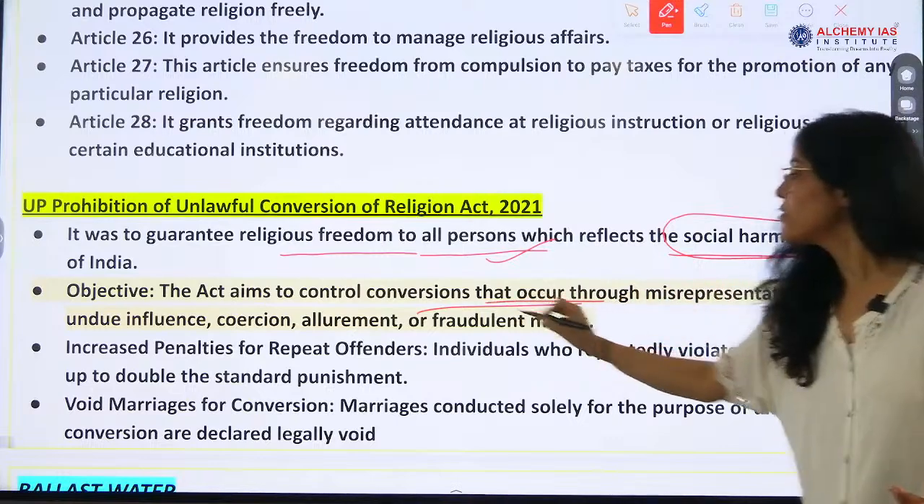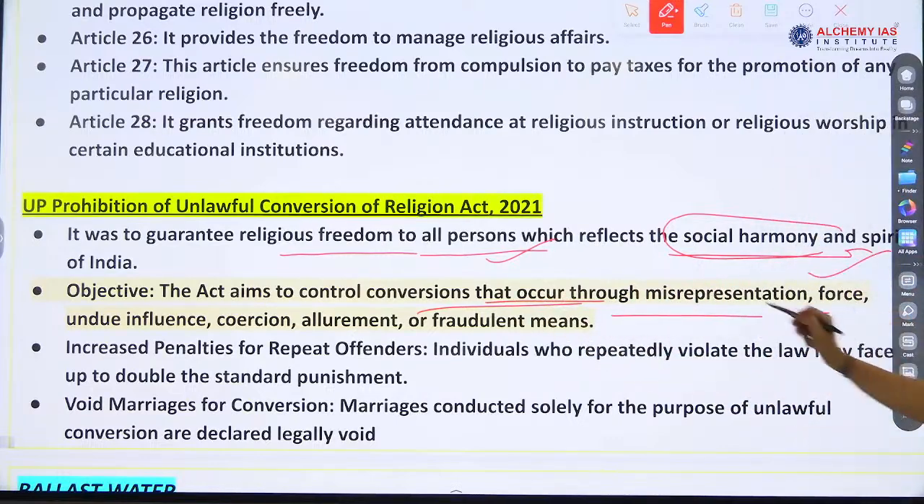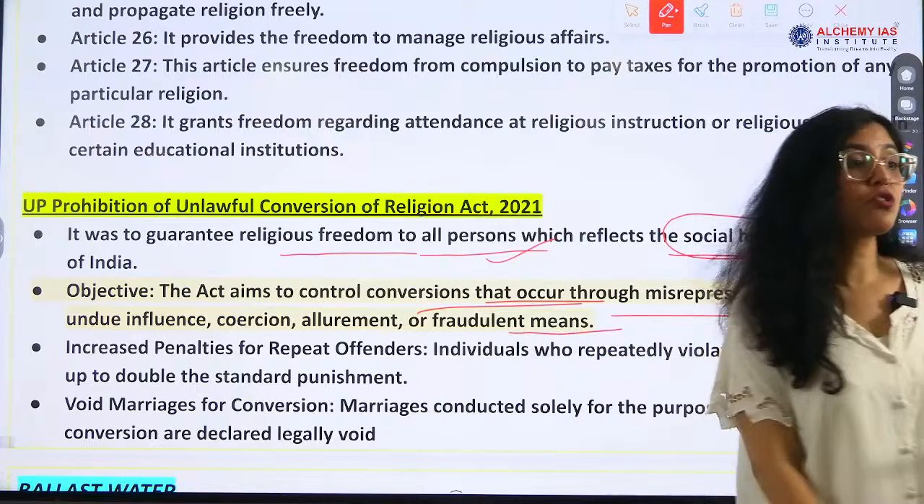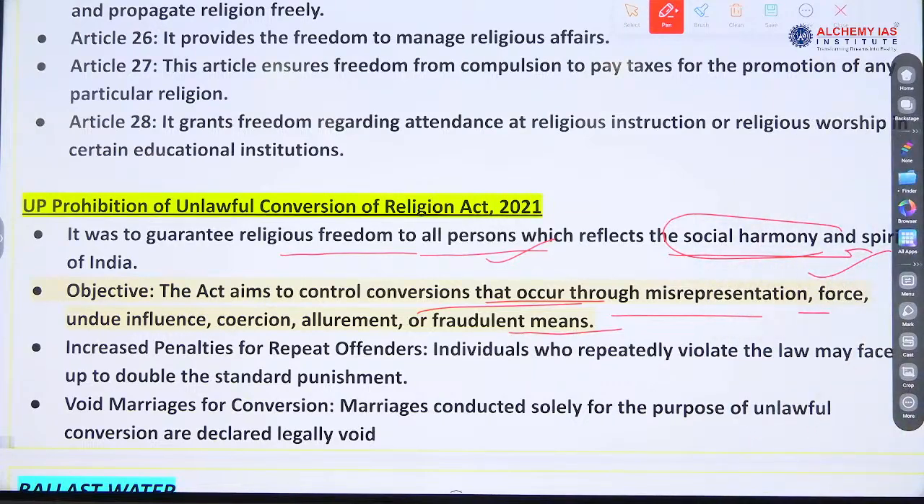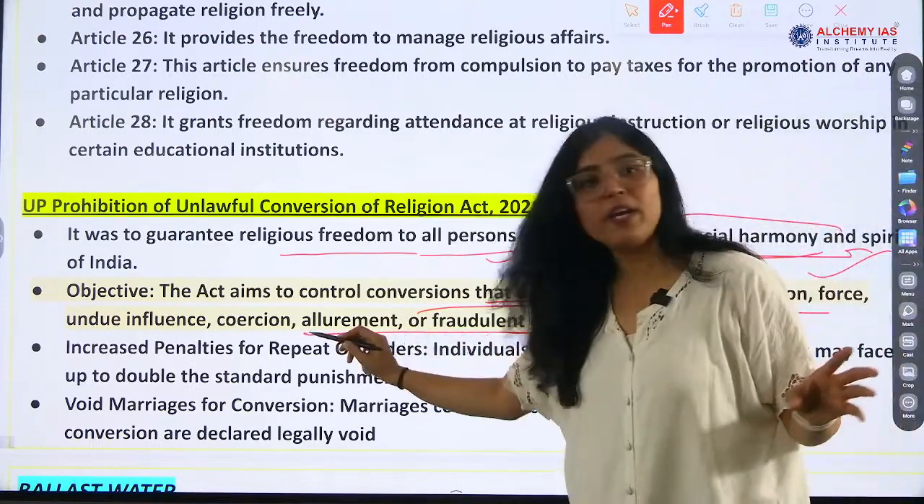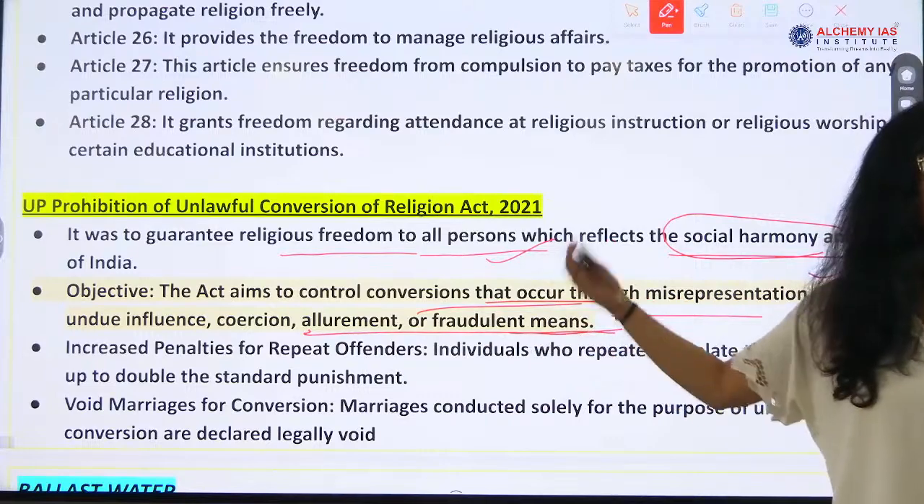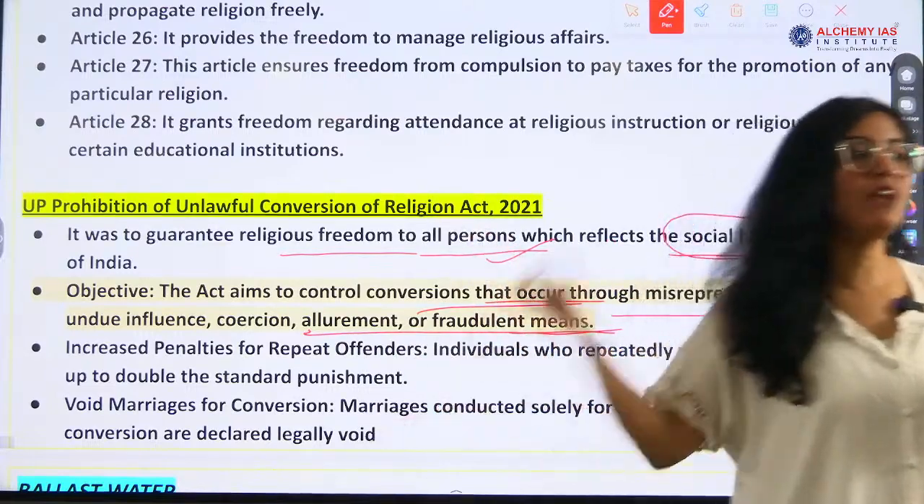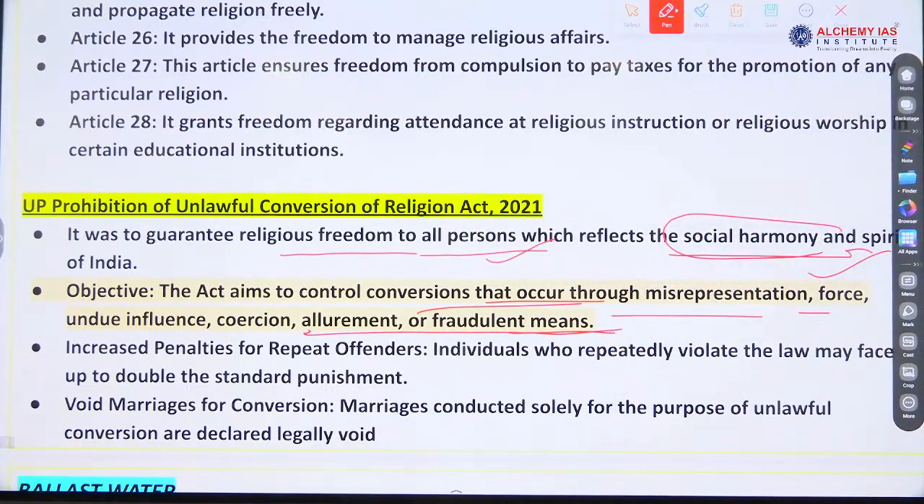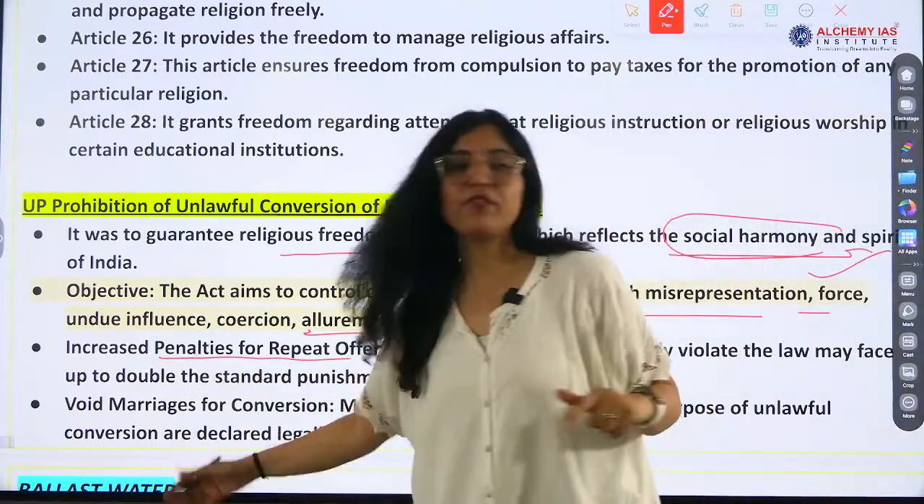And control conversion that occurs through misrepresentation, force. Conversion through force should not be entertained. Through pressure, through misinterpretation, misinformation, right? Misleading, and then allurement, fraudulent conversions. So this is to stop all these conversions. If the person is adopting another religion because of his or her own choice, then it is okay. But if there are allegations, then it will be investigated, right? And penalties are also there for repeat offenders.